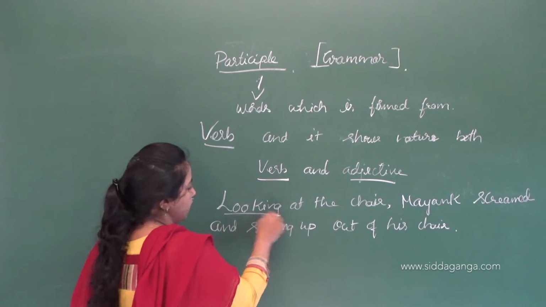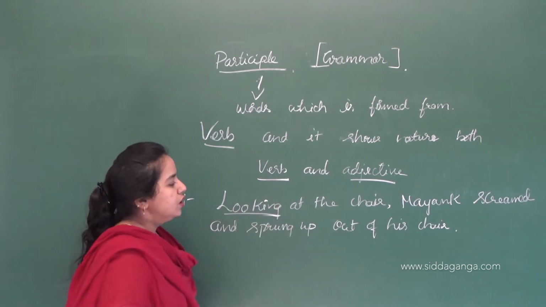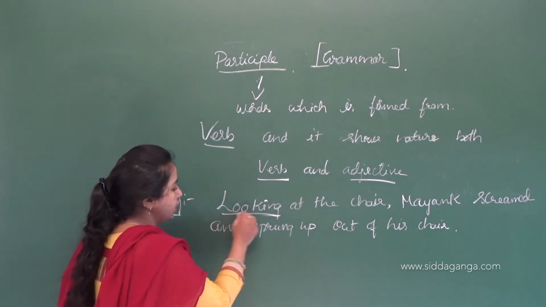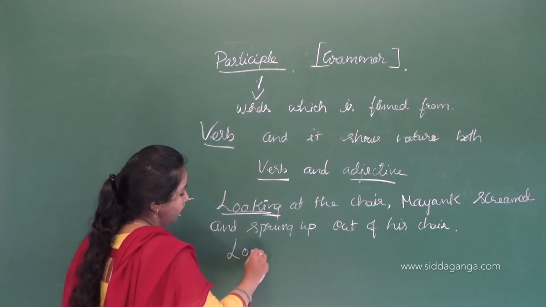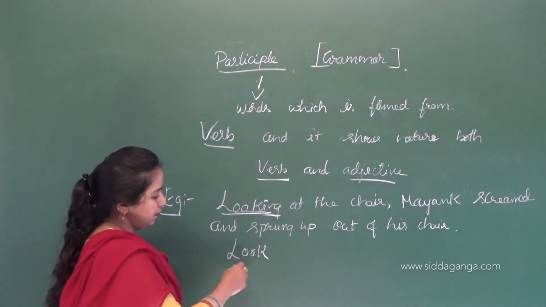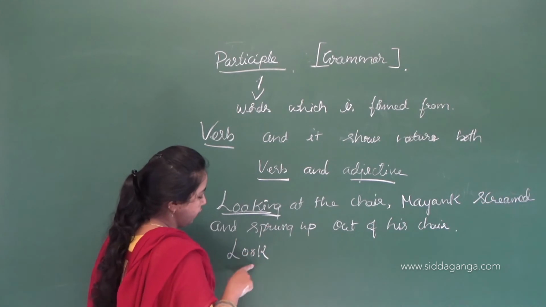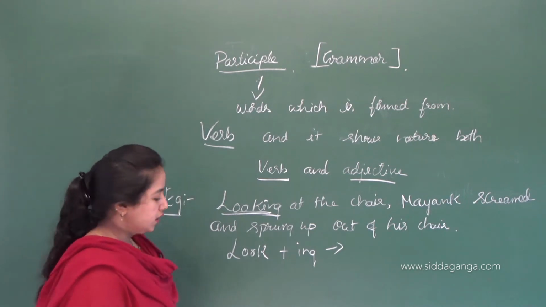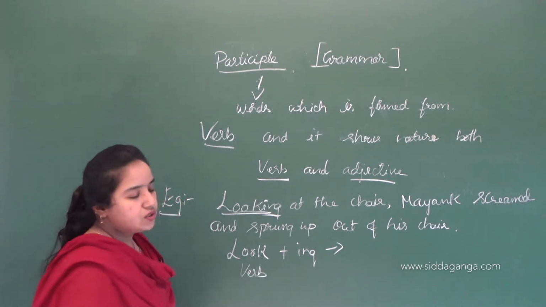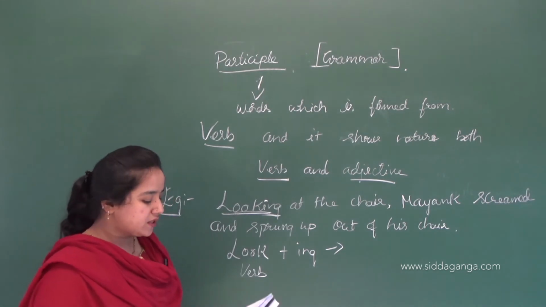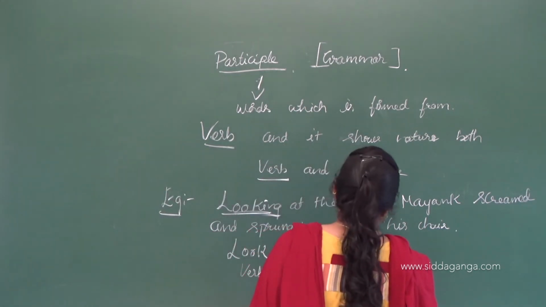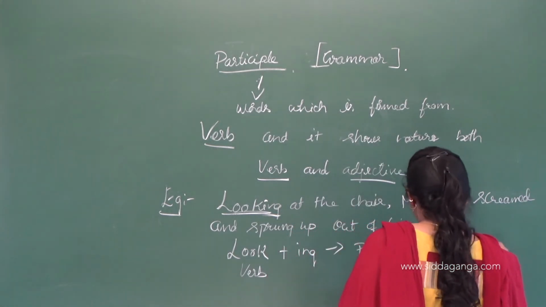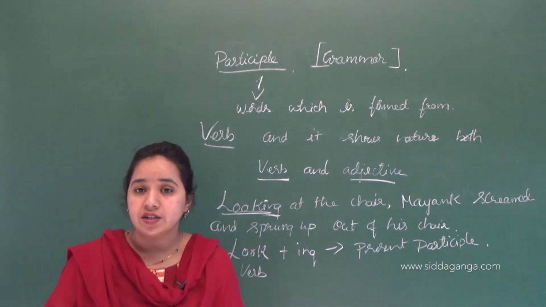If you see this sentence, looking at the snake, Mayank screamed and sprang up out of his chair. When we separate the word looking, it is look plus ing. Look is a verb, and it shows the present participle, the action which takes place continuously.